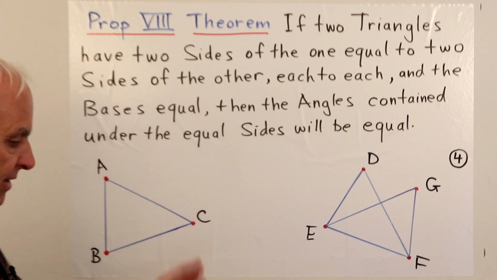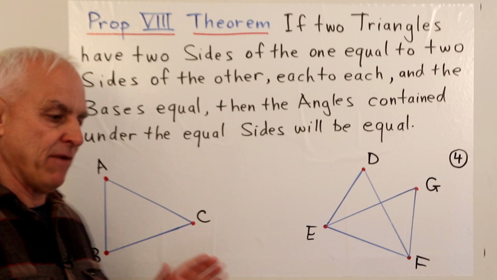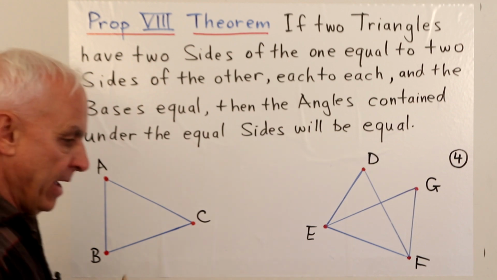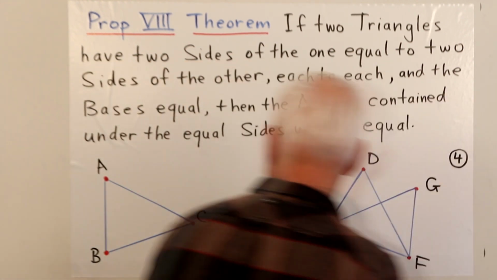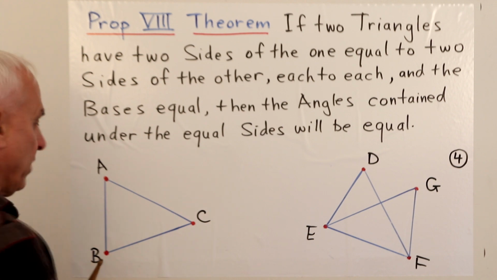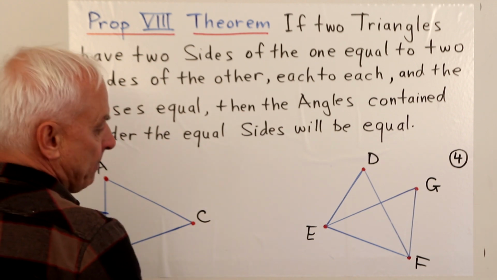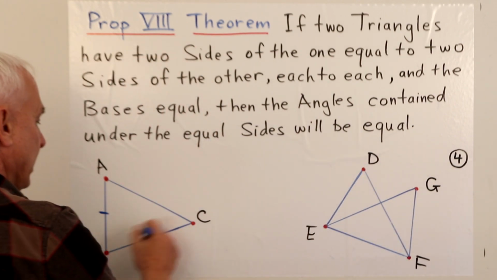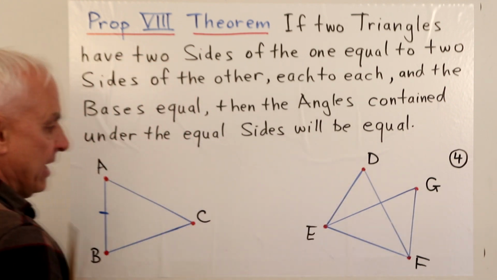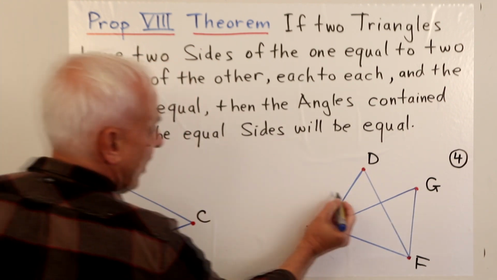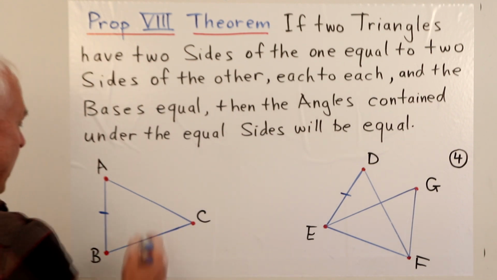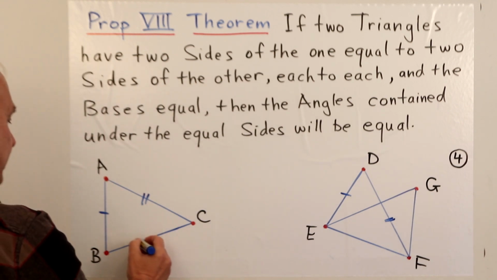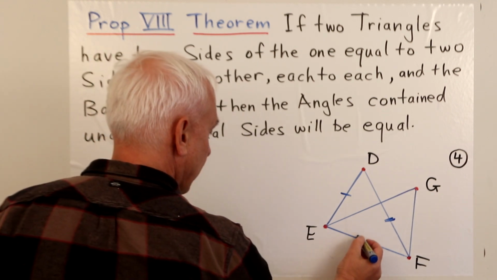Okay, I'm not going to go through the argument word for word. I'll just give you a rough idea. It's a little bit similar to what we've been talking about. So here's a triangle ABC, and let's suppose that we think of the base as BC. Here's the other triangle EFD. We're assuming that A, B, and C are in the same relation as D, E, and F, meaning that AB is the same as DE, and AC is the same as DF, and this base BC is the same as the base EF.